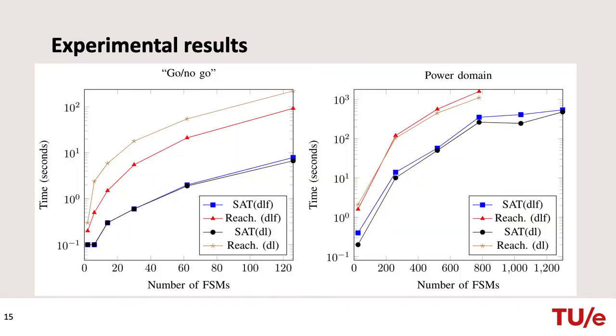Here you see a visualization of the results. Note that we use logarithmic scale for the y-axis. If we look at the results, we see that both methods scale exponentially in the number of FSMs. However, using SAT for liveness verification significantly outperforms reachability.